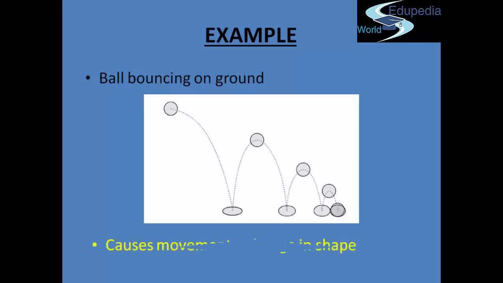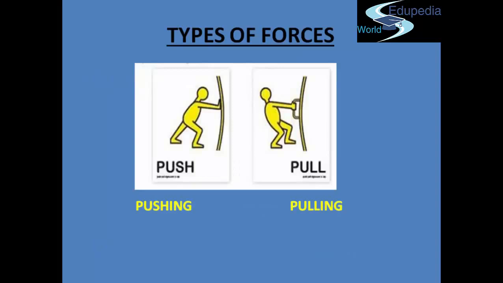Now that we have learned about force, let us now categorize force. So now we know the force is of two types. One is what is called a pushing force, wherein a person is pushing an object. Secondly, there is something called a pulling force, wherein the person is pulling an object. So there are two kinds of forces. Now let us see some of the examples of both the kinds of force, that is the pulling force and the pushing force.